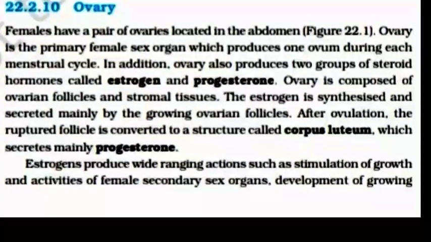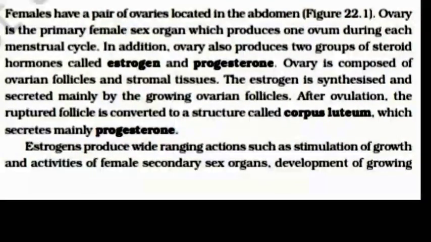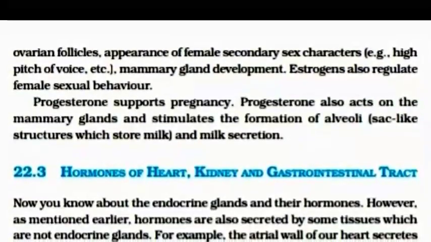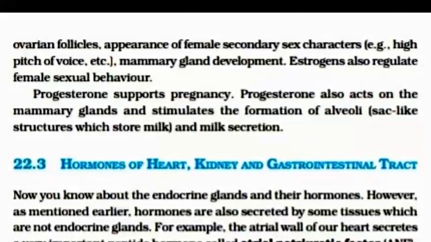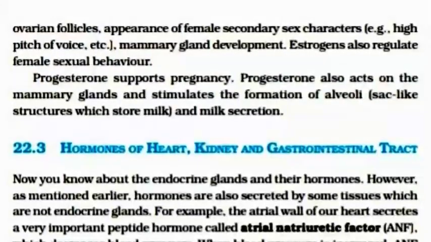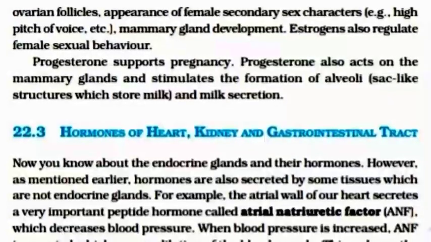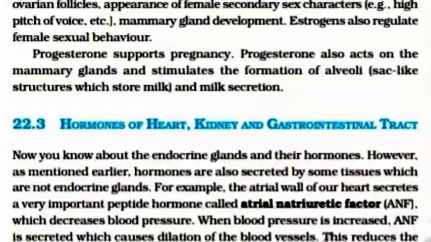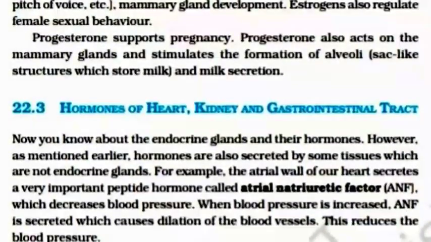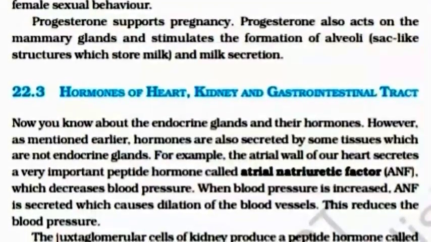Estrogen produces wide-ranging actions such as stimulation of growth and activities of female secondary sex organs, development of growing ovarian follicle, appearance of female secondary sex characteristics, for example high pitch of voice, etc. Mammary gland development. Estrogen also regulates female sexual behavior. Progesterone supports pregnancy. Progesterone also acts on the mammary gland and stimulates the formation of alveoli, sac-like structures which store milk, and milk secretion.